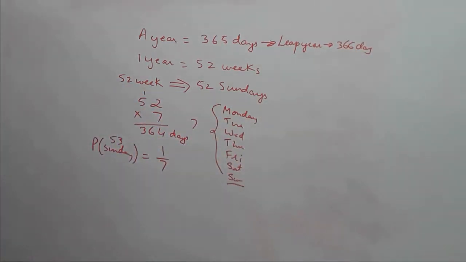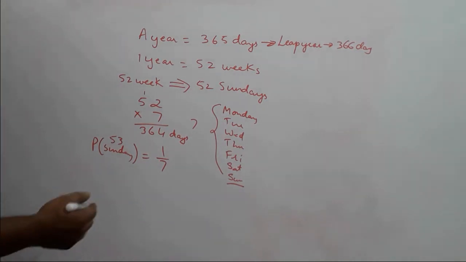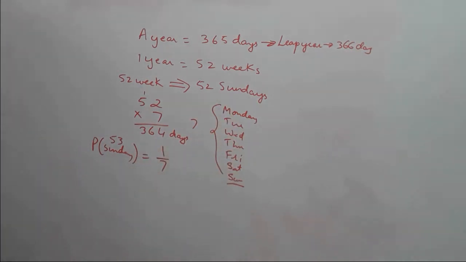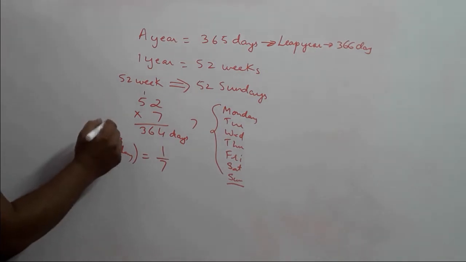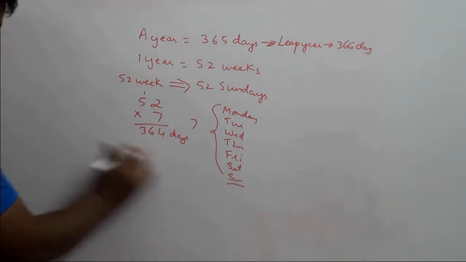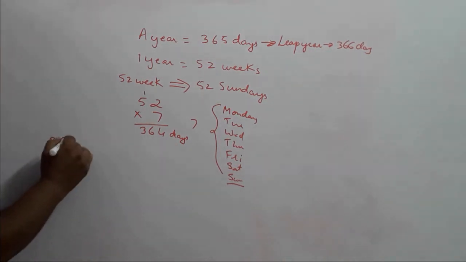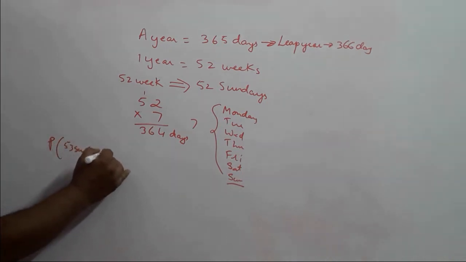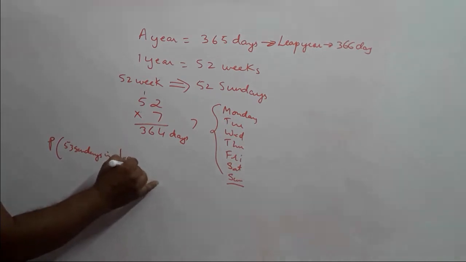So that means there are 2 extra days possible. If it was 1 day, it would have been 1 upon 7, but we are asked for a leap year. So what is the probability of getting 53 Sundays in a leap year?